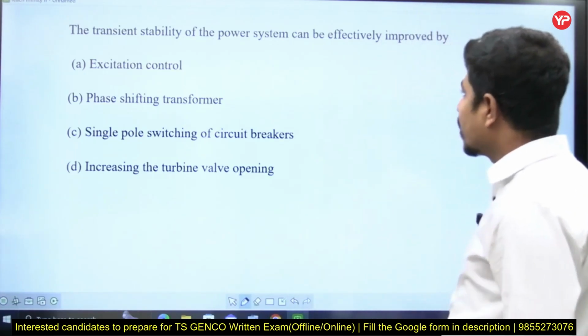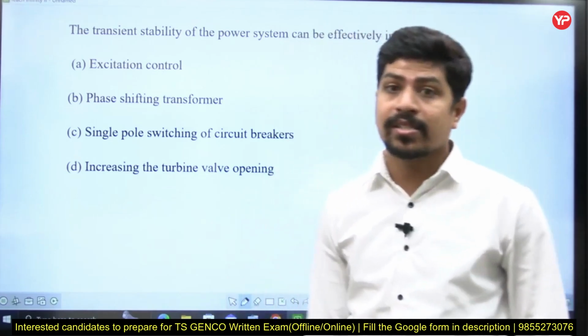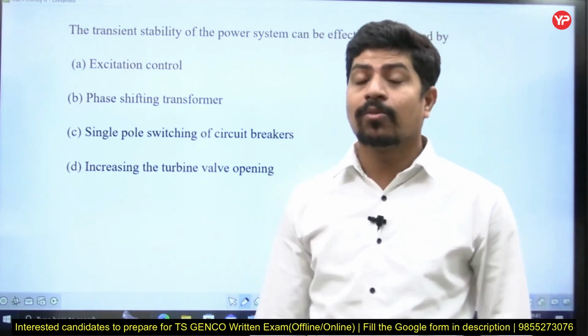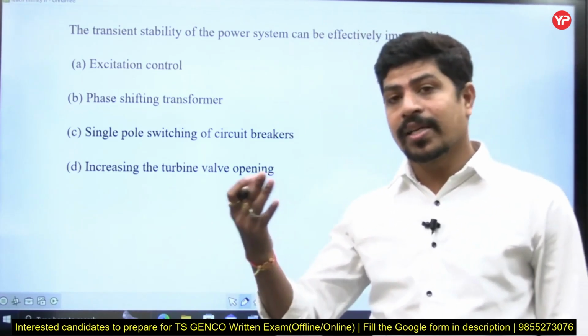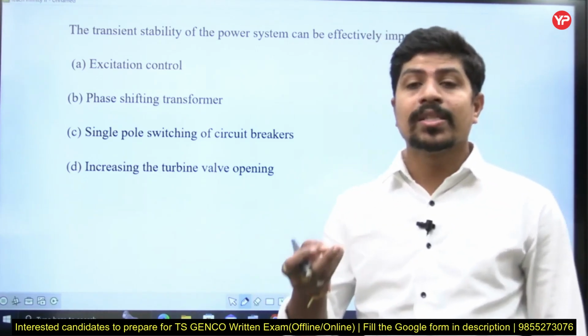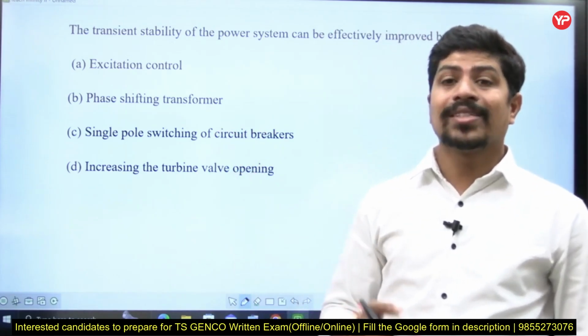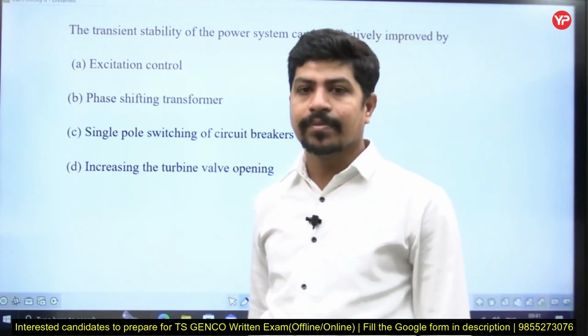The transient stability of the power system can be effectively improved by... transient stability. We have two types of stabilities. One is steady state stability and the second one is transient stability. Steady state stability is also called small disturbance stability study, and transient stability is also called large disturbance stability study, right?